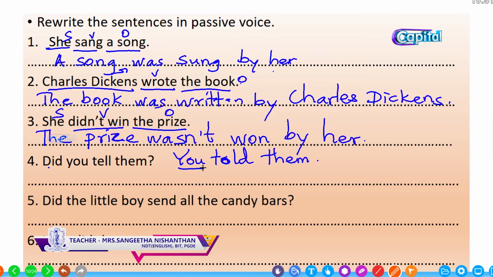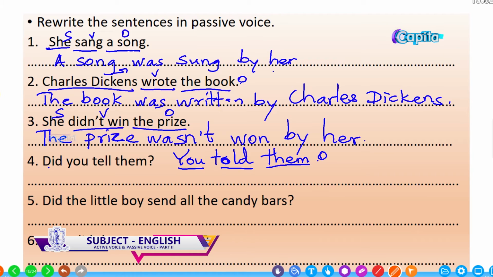You, so this is the subject. What did you do? Told, this is the verb. To whom did you tell? Them. So this is the object. Object can be found by asking the question what or to whom with the verb. Here the object is them.